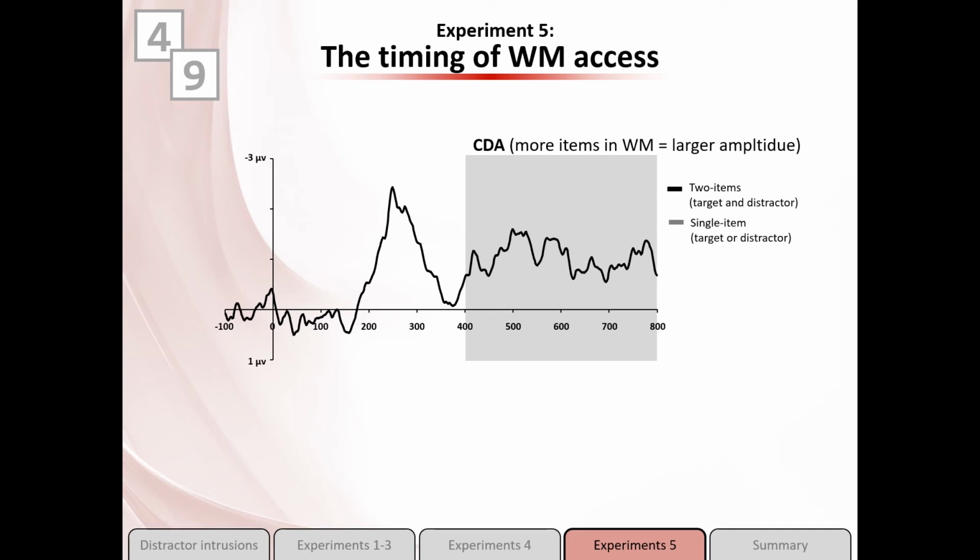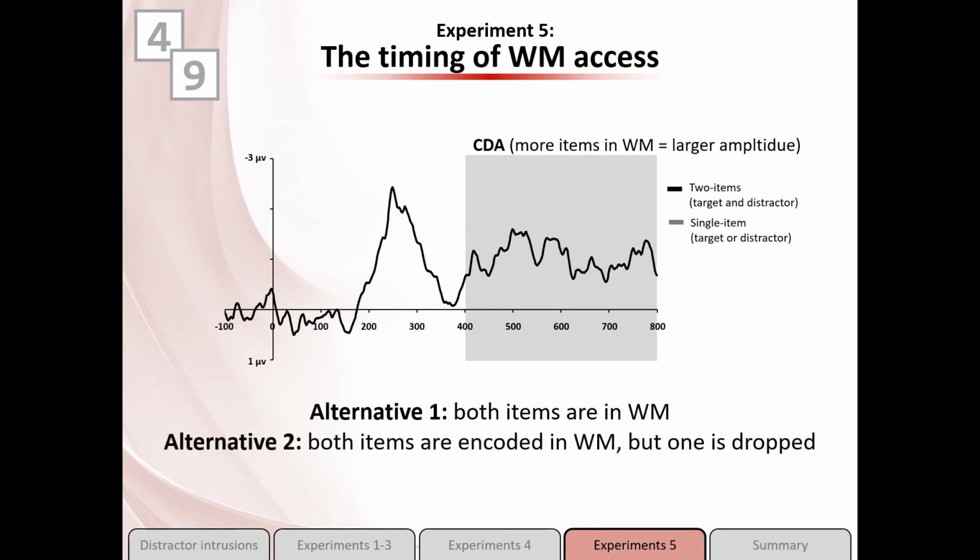That is, trials where either the target or the distractor were reported. Here are the options. If, for whatever reason, both items were encoded in working memory but could not be reported, then we should expect the same CDA amplitude on single item trials as 2-item trials. A second option, what if both items were initially encoded but then one of them was dropped before the response stage?